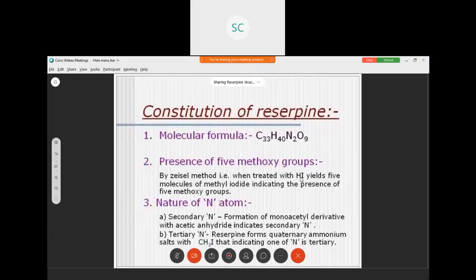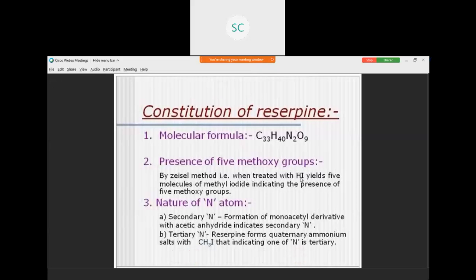It gives 5 moles of methyl iodide. This reaction indicates the presence of 5 methoxy groups in reserpine.